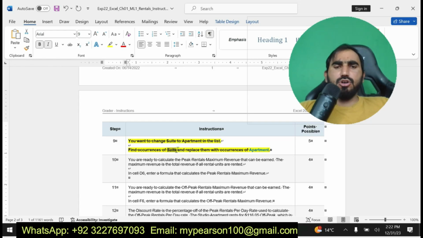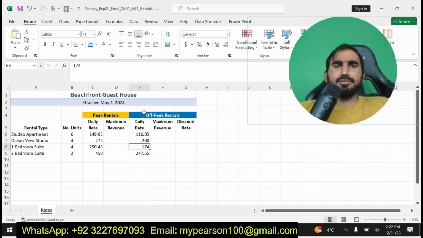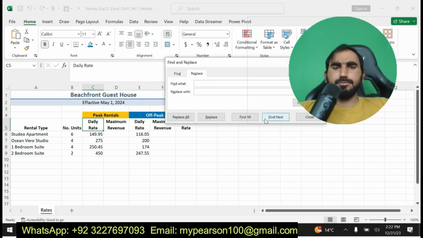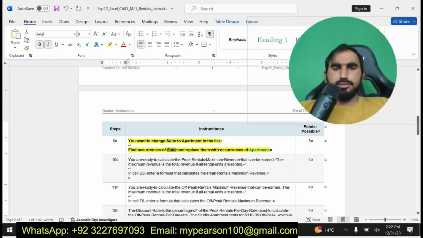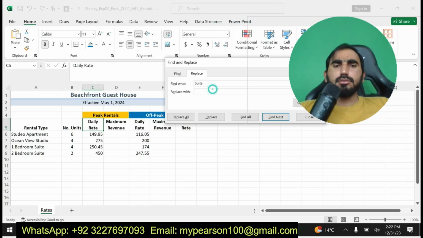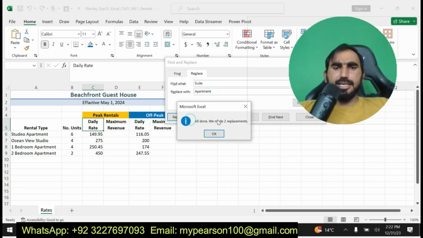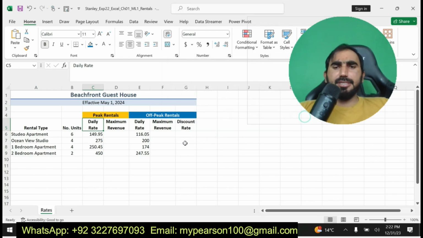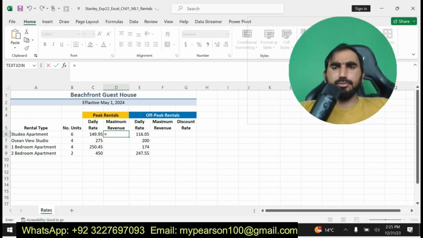Now you can see here I am going to solve step number 9 of EXP22 Excel Chapter 1 ML1 Rentals. I have used find and replace to replace the occurrence with Apartments. I have found two replacements and I have done this one. Now I am going to move further. I have completed this step. Now I am going to move to my next step.